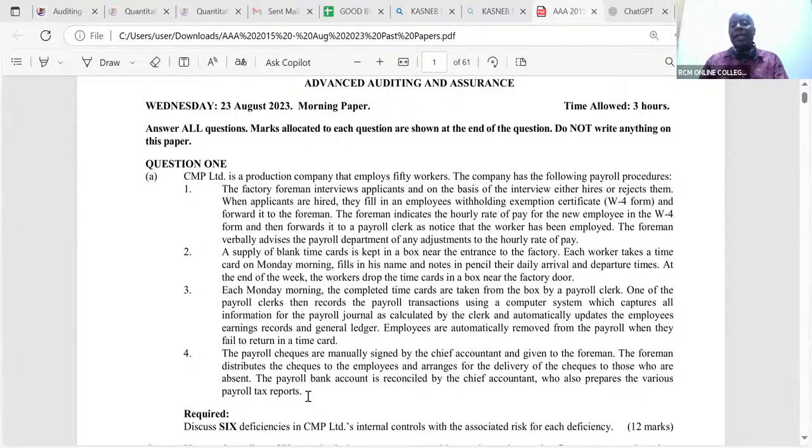So they want us to discuss six deficiencies in CMP Limited's internal controls with the associated risk for each deficiency. So ladies and gentlemen, allow me to read the answers here because I've already discussed most of that.